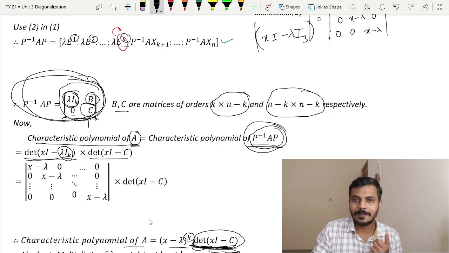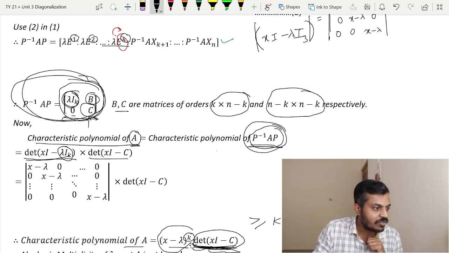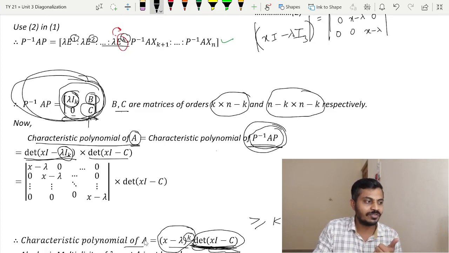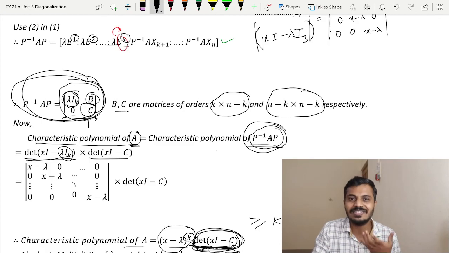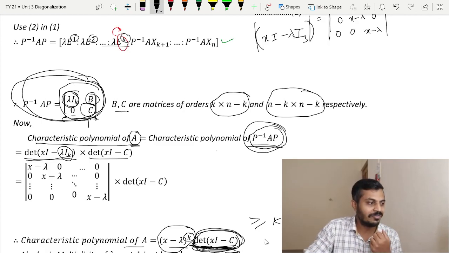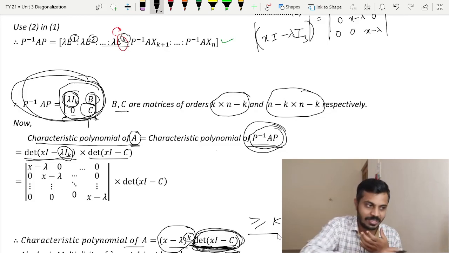But it is sure that the algebraic multiplicity of lambda is going to be at least k. At least k means what? It will be greater than or equal to k, isn't it? Because it is sure that lambda is going to appear k times as a root, right? And if it appears as a root in the determinant of xI minus C as well, then it is a bonus, isn't it? Therefore the algebraic multiplicity is going to be at least k, thus it will be greater than or equal to k.